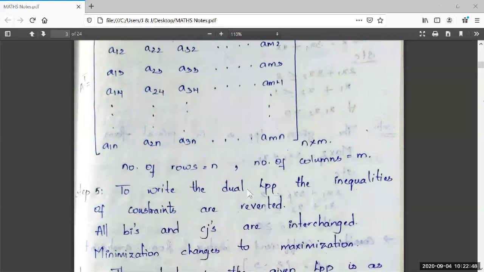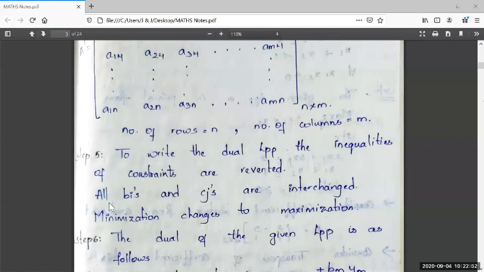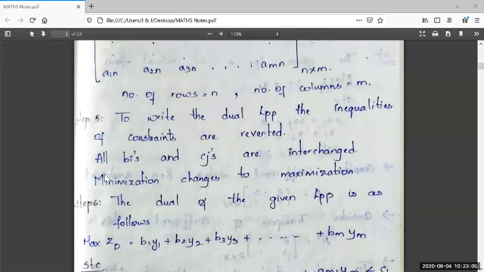To write the dual LPP, the inequalities of constraints are reverted. And the second step in this fifth step is that all Bi's and Cj's are interchanged. Minimization should be changed into maximization type. So in the sixth step, we have written the dual LPP.